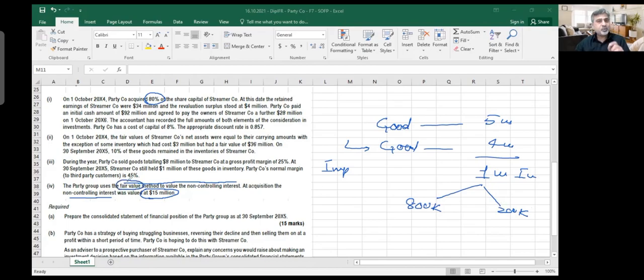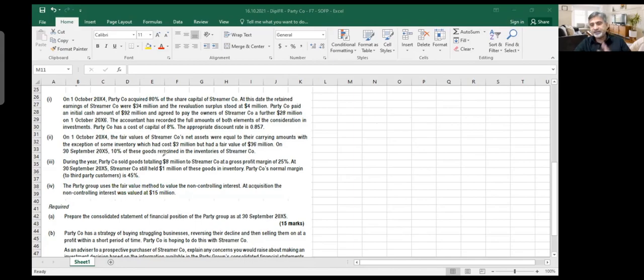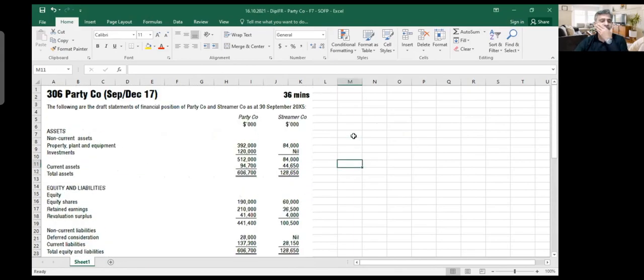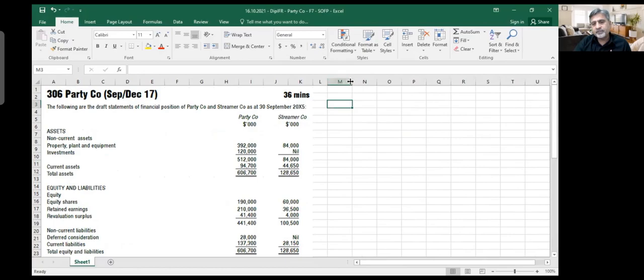Whenever they say that goodwill is measured at fair value, immediately start seeing, is there any impairment or not? Because if there's an impairment, you should keep in mind that I will charge some part of the impairment to NCI as well. These are the little clues which you need to keep in your mind. So let's start doing this question. I'll make this one small, this one like this, and this one I will make further bigger because I want to show the numbers, and here I will put my final numbers.